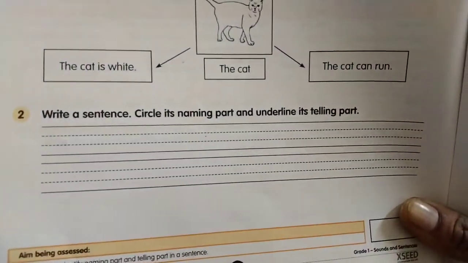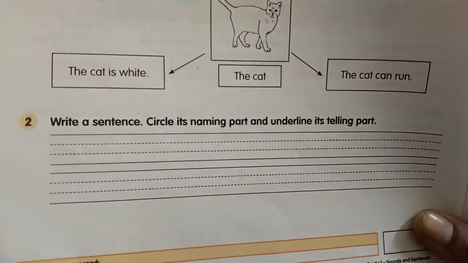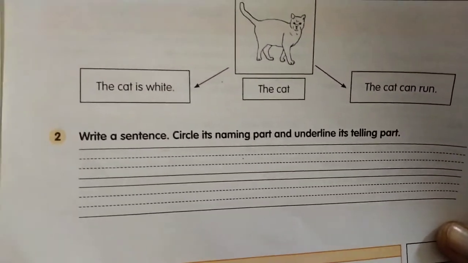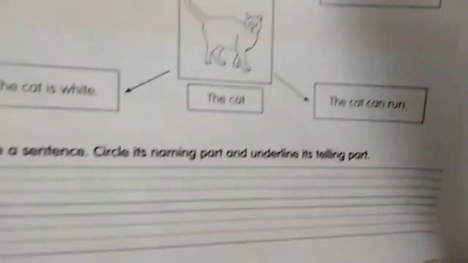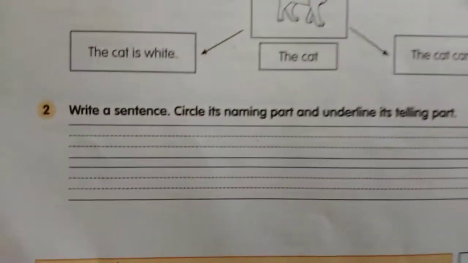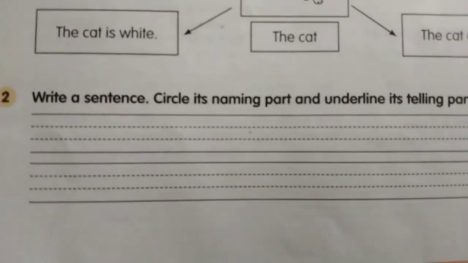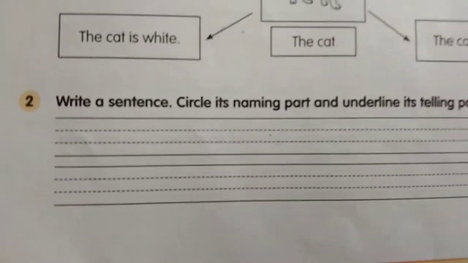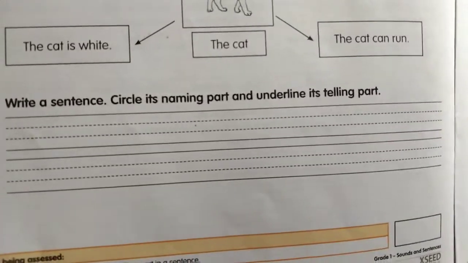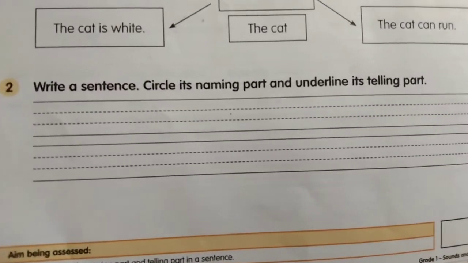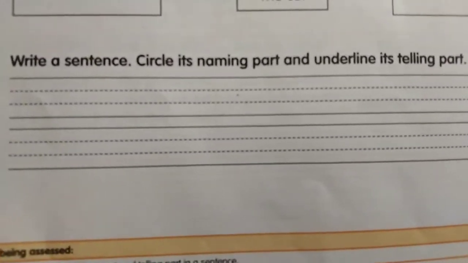Now you write a sentence, circling its naming part and underlining its telling part. You write your own sentence about any person, place or thing, using even a pronoun. Try to write 2 sentences, circle the naming part, underline the telling part, and send it through WhatsApp.